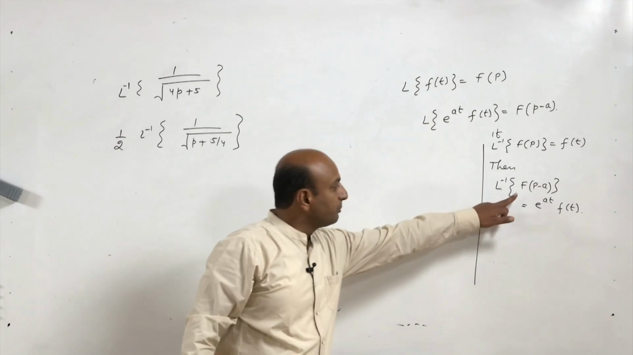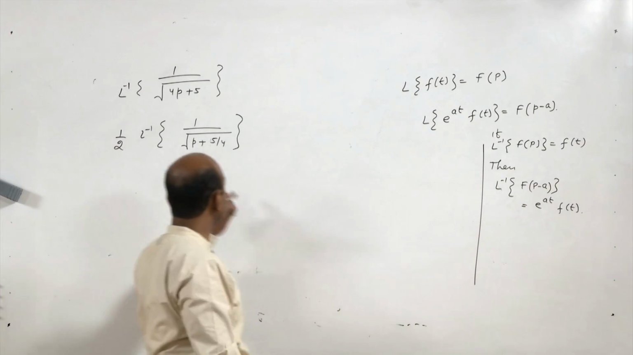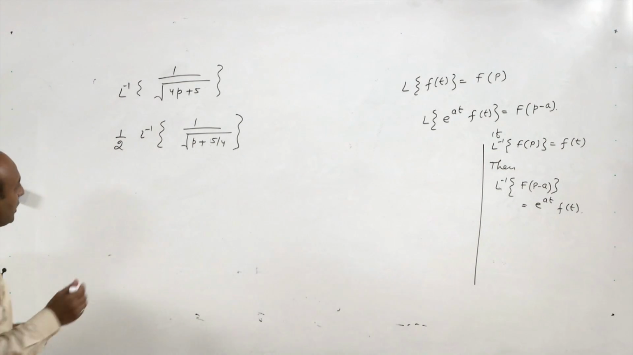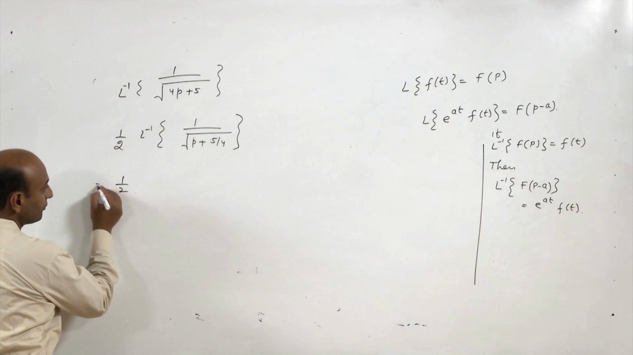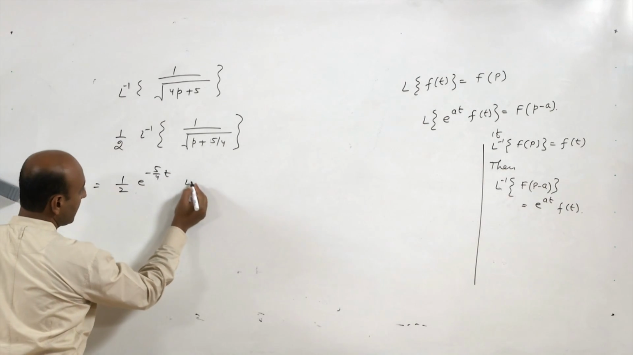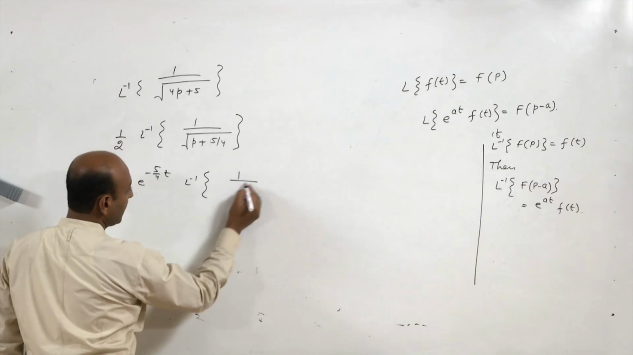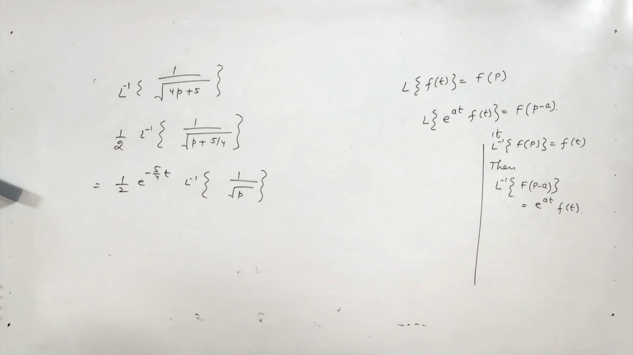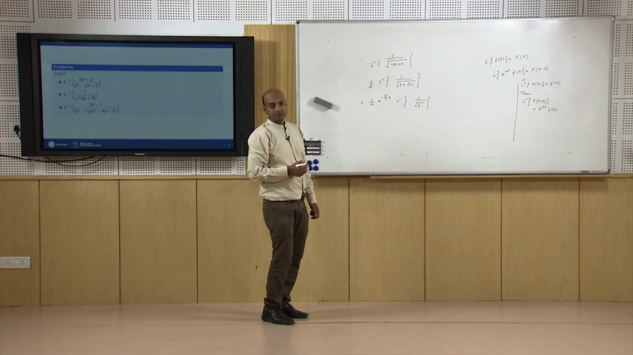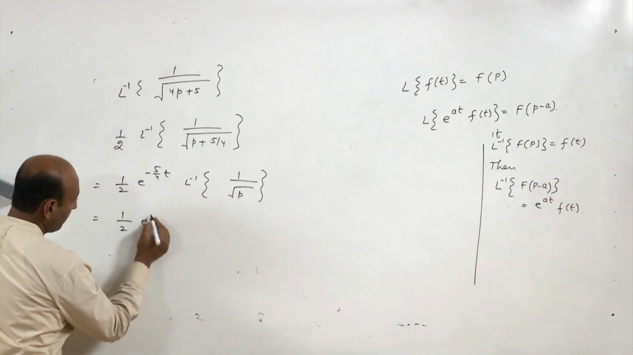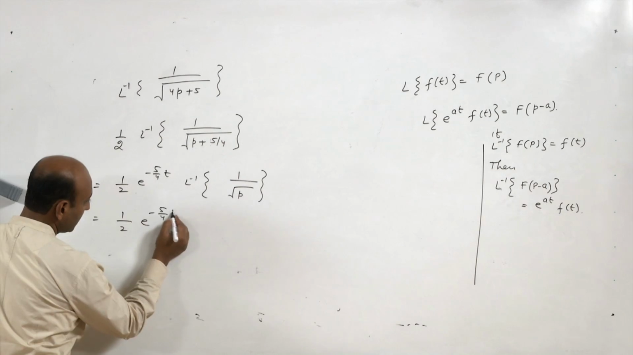Use this shifting property. Now, here a is minus 5 by 4, so it will be 1 by 2 e to the power minus 5 by 4 t, Laplace inverse of 1 by under root p, by the shifting property for inverse Laplace transforms, and this is again equal to 1 by 2 e to the power minus 5 by 4 t.